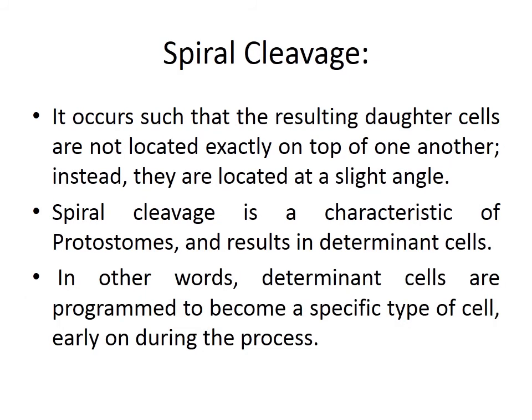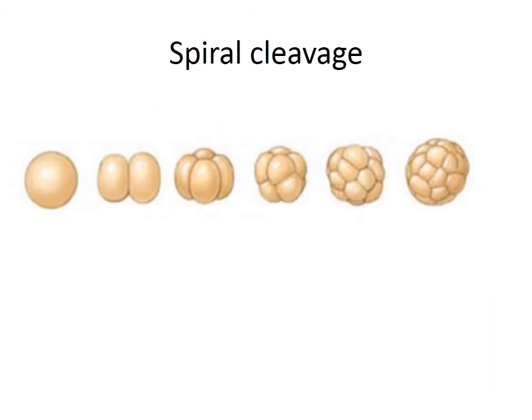In spiral cleavage, the resulting daughter cells are not located exactly on top of one another. They are located at a slight angle. Spiral cleavage is a characteristic of protostomes and results in determinate cells. Determinate cells are programmed to become specific types of cells early on during the process. So this is how spiral cleavage takes place. They are not on top of the other, but slightly at a different angle.